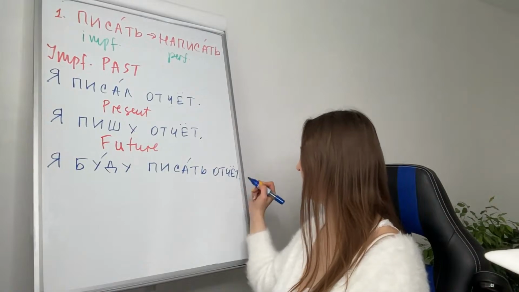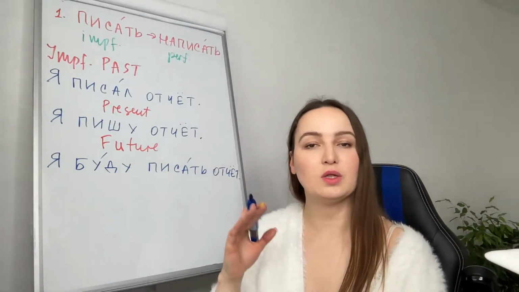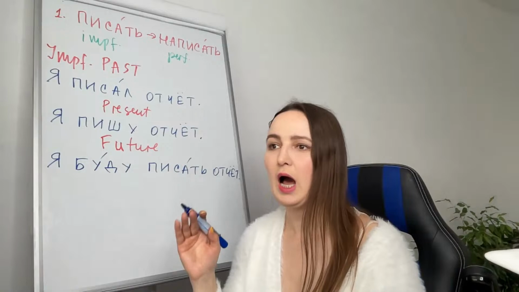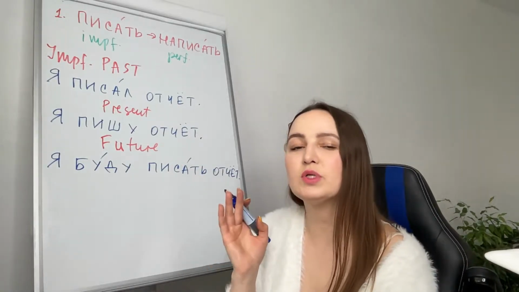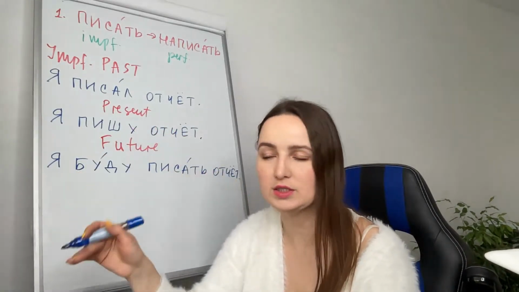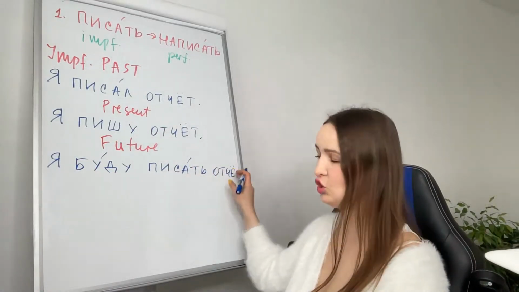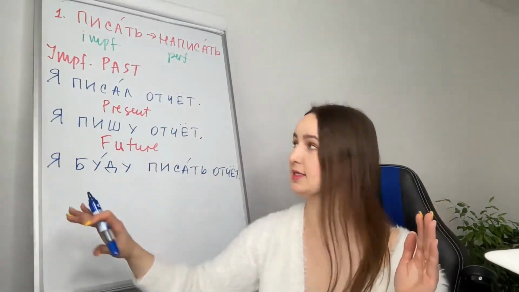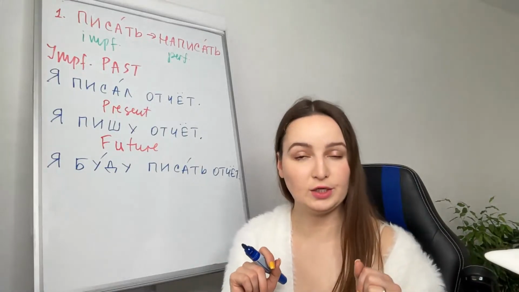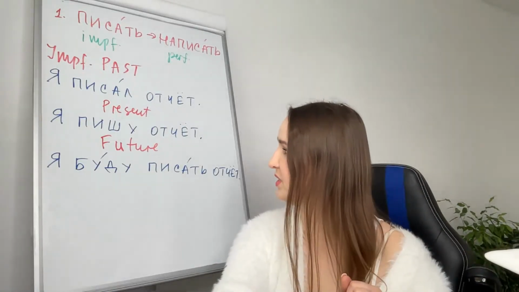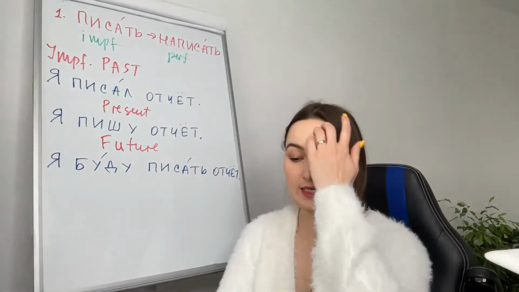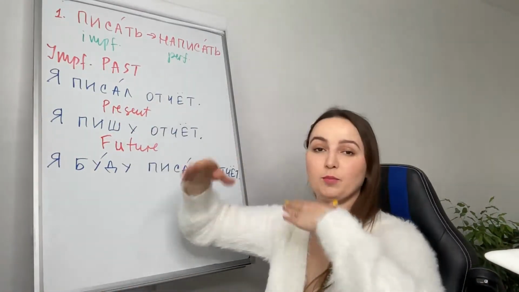I will be writing a report. And it's a process. This is why I use the verb in imperfective.